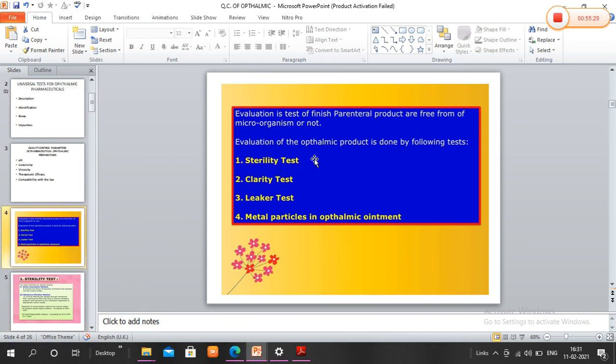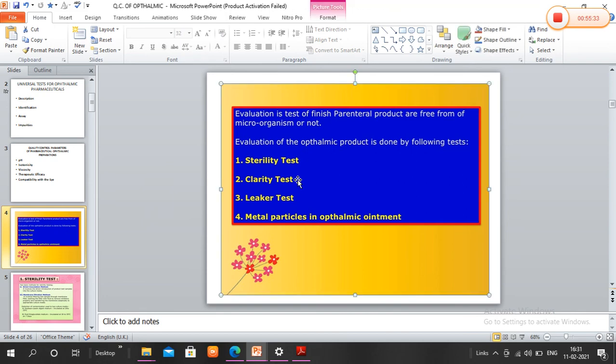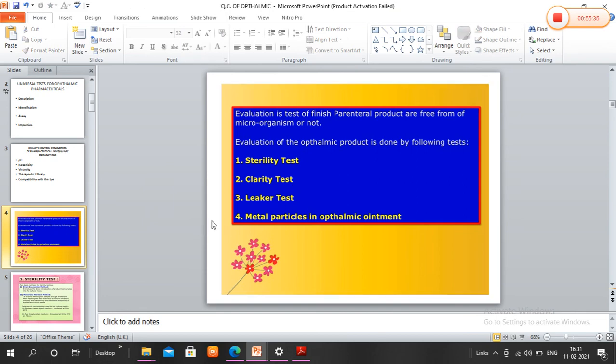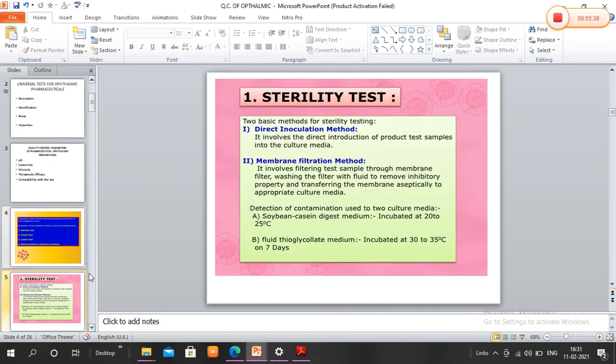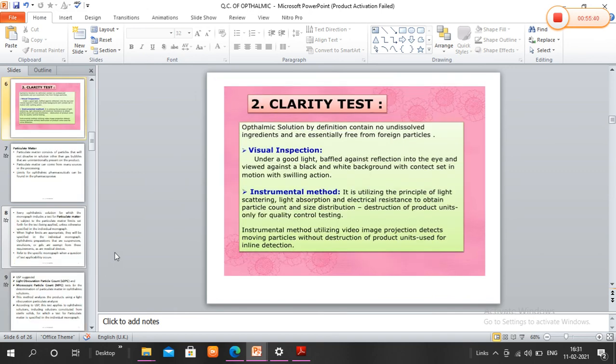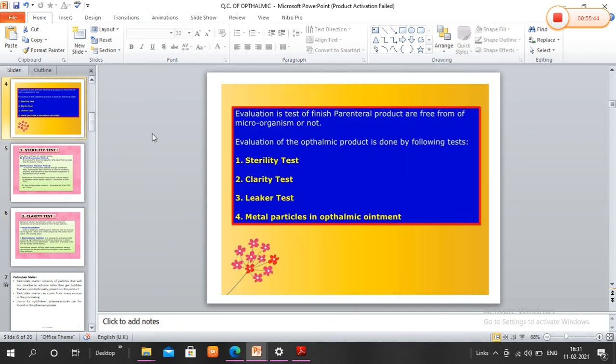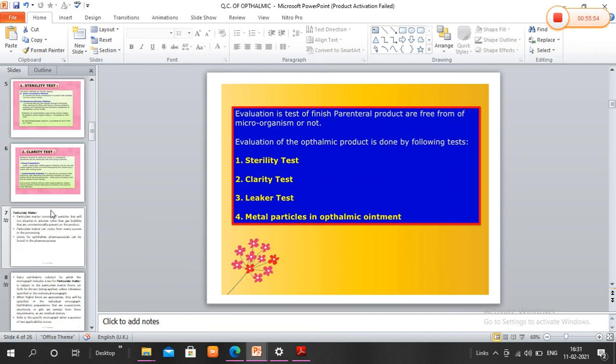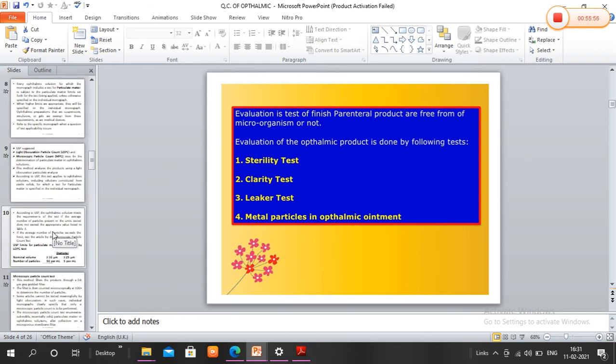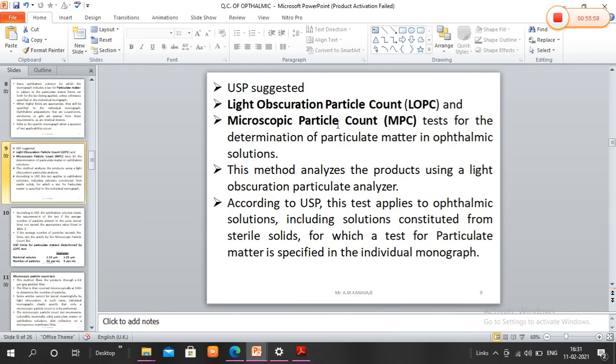The sterility test is done by two methods, the direct inoculation method and the membrane filtration method. The clarity test is done against a background, or clarifying agents, or instrumental methods can be used. Particle count is a very important method that we have to consider, either by the microscopic method or the LOPC method, that is, light obscuration particle count or microscopic particle count.